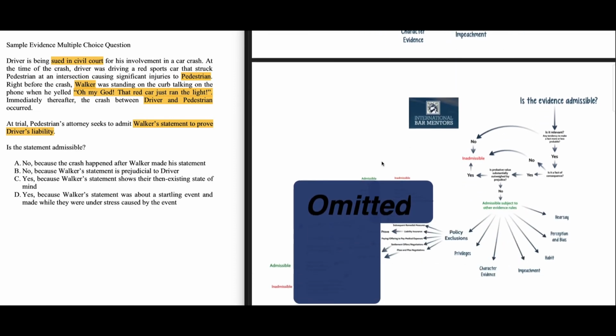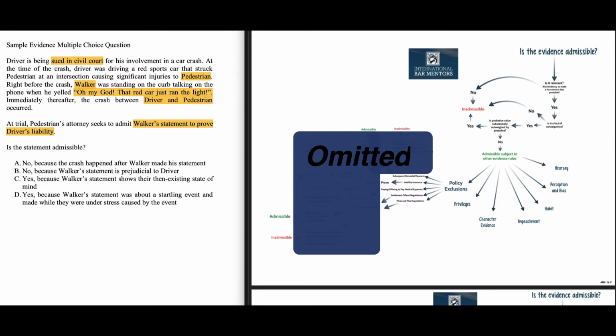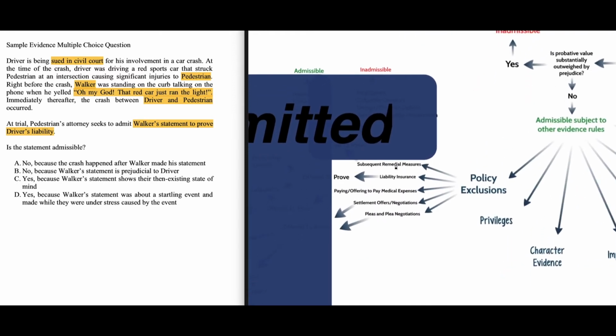First, let's take a look at policy exclusions. The policy exclusions, as you can see here, are subsequent remedial measures. So let's just go quickly through them and eliminate what doesn't seem to apply. So does anything relating to what Walker said, "Oh my God, that red car just ran the red light," relate to a subsequent remedial measure? It does not. So we get rid of it.